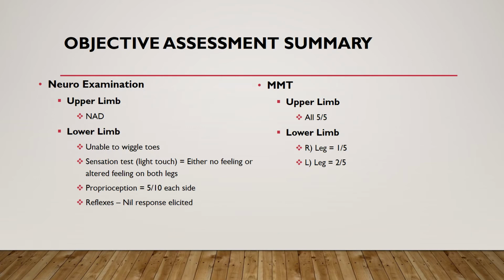Objective assessment. The neuroexamination of the patient showed no abnormalities in the upper limb, although in the lower limb the patient was unable to move their toes, had either no feeling or altered feeling with light touch sensation tests throughout both limbs, a 5 out of 10 on a proprioception test, and no response to various reflex tests.